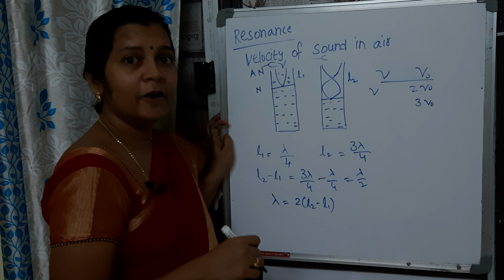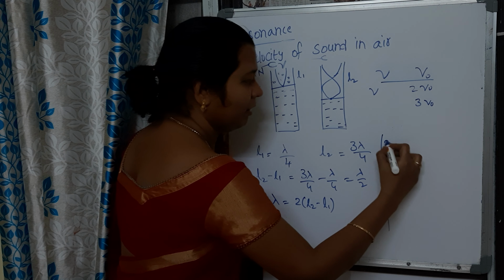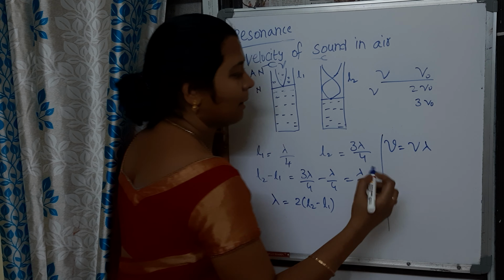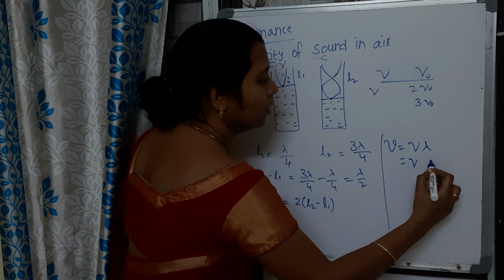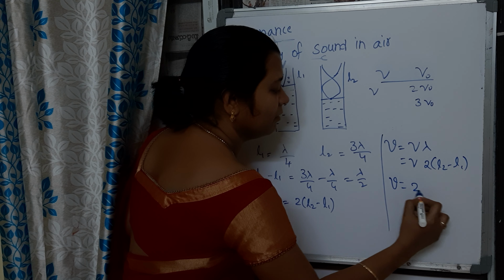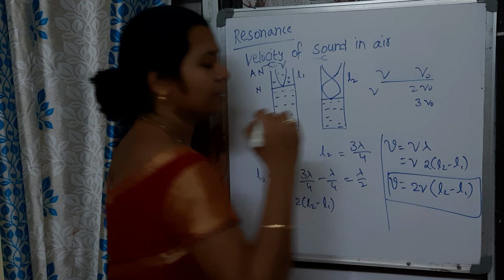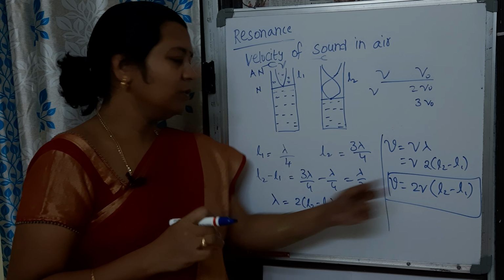Then what is the speed of sound wave propagated in the air column? Speed of sound wave v is equal to nu lambda, which is nothing but nu into 2 times of (L2 minus L1), or speed of sound wave is 2 nu into (L2 minus L1). This is the formula for calculating the speed of sound wave.